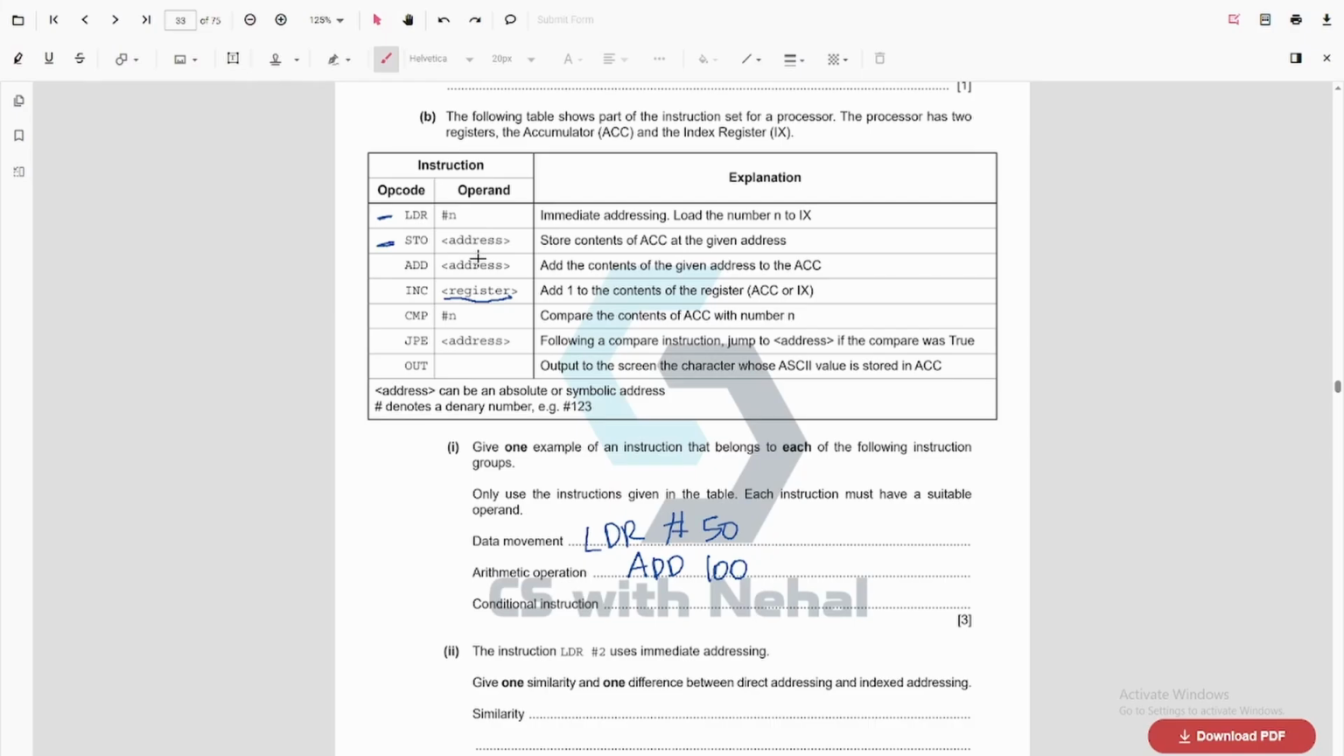Now conditional instruction is, let's say, jump if equal 25, line number 25. So this is a conditional statement.